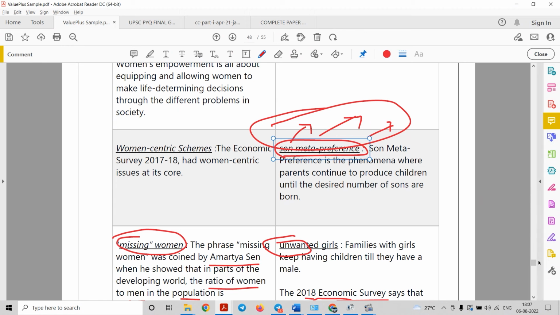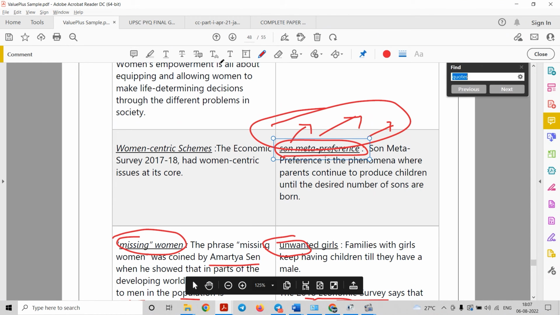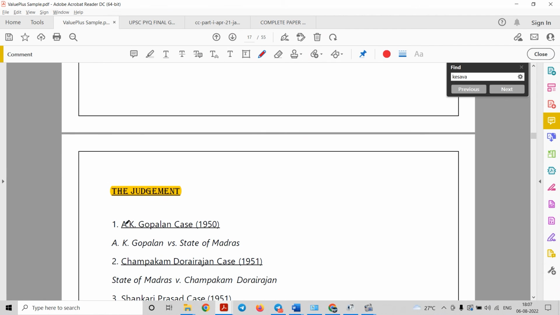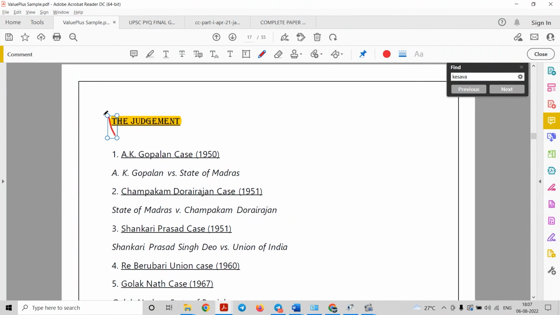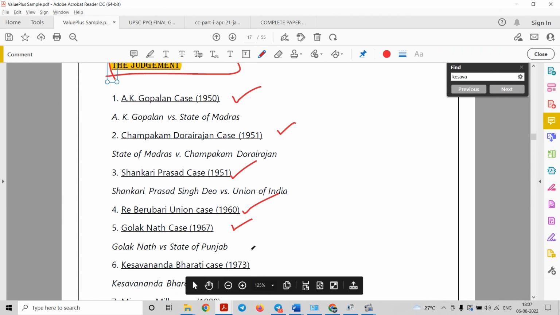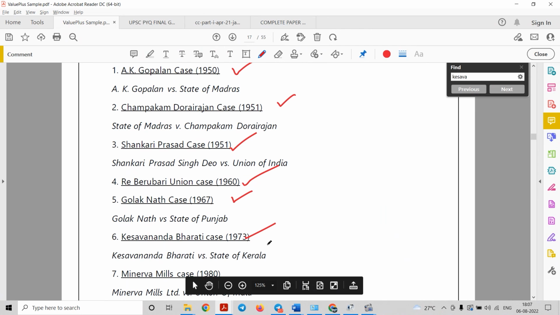And we have one more thing in this Value Plus, that is the judgments. For example, let me take that famous Kesavananda Bharti judgment, right? This is the document in which we have compiled various judgments. For example, you can see A.K. Gopalan case, Champakam Dorairajan case, Shankari Prasad case, Berubari Union case, Golaknath case, Kesavananda Bharti case. Now we know that the Kesavananda Bharti case is famous for which doctrine? Basic structure doctrine, right? In this judgment, the Supreme Court ruled that yes, Parliament has the power to amend the constitution, but it should not alter the basic structure.